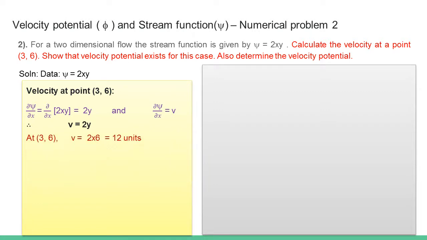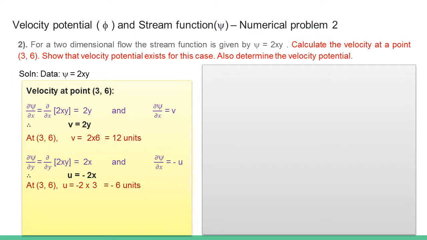Similarly, from definition of stream function, ∂ψ/∂y is equal to minus u, and we get because of this u is equal to minus 2x.